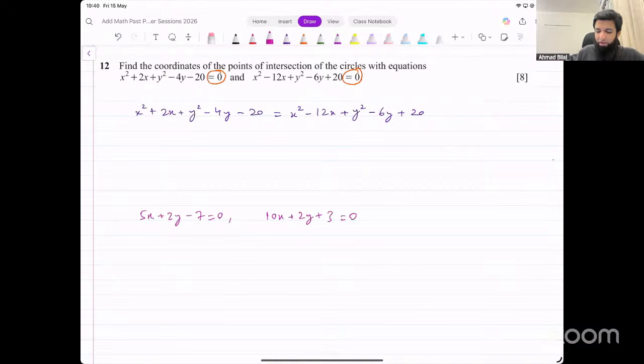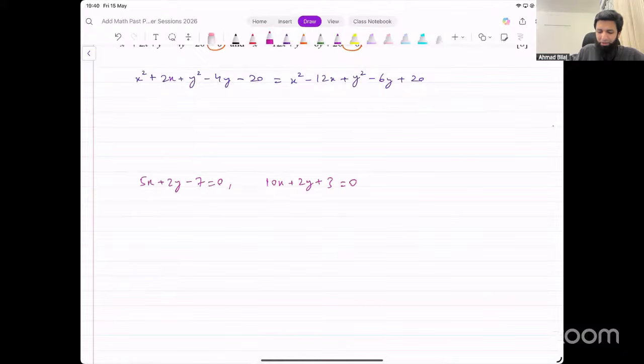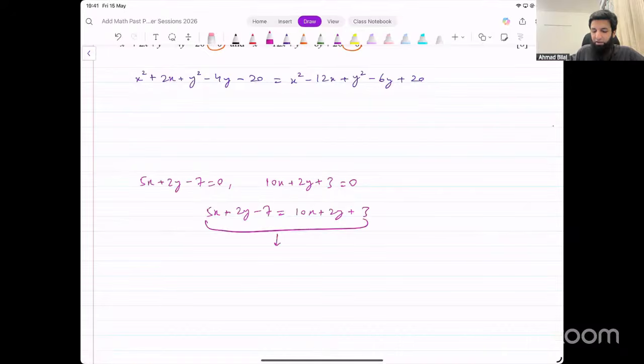Both of them are equal to 0. It would not be a good idea to do 5x plus 2y minus 7 equals 10x plus 2y plus 3. That's mathematically correct, but it is not going to give you anything useful, right? You still have an equation in terms of x and y. You already had them before as well, so it's not going to make things any simpler.